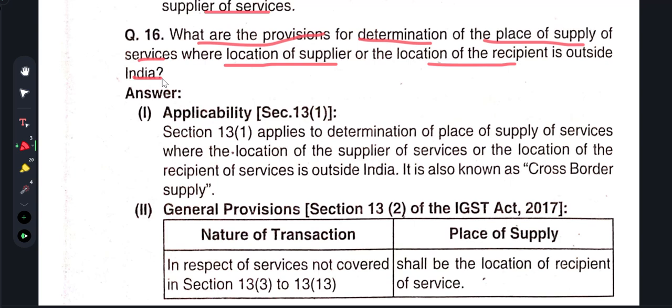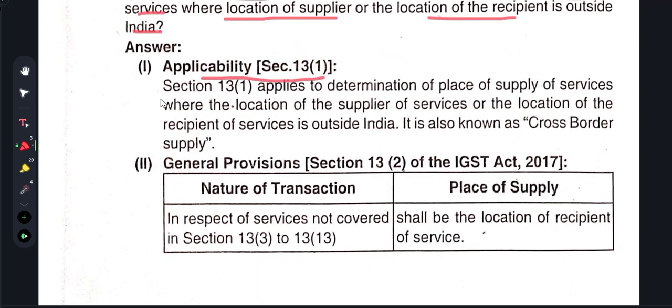Even if the location of the recipient is outside, you can collect the GST and remit it to the government the normal way. That's it, two things. If the location of the supplier and the location of the recipient are both outside India, then it is not even a supply of service. It doesn't come within the definition of supply.